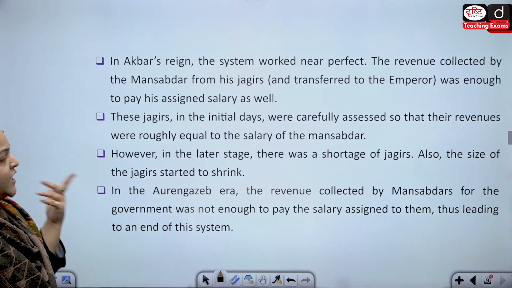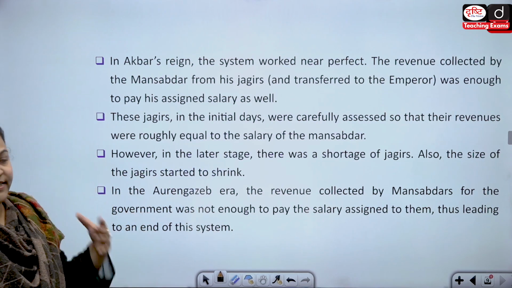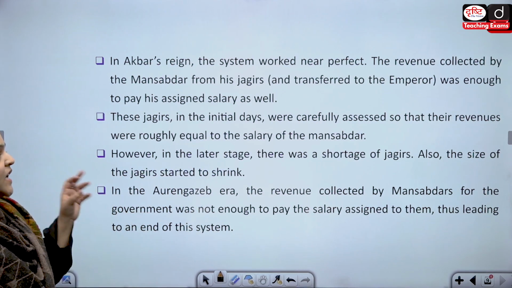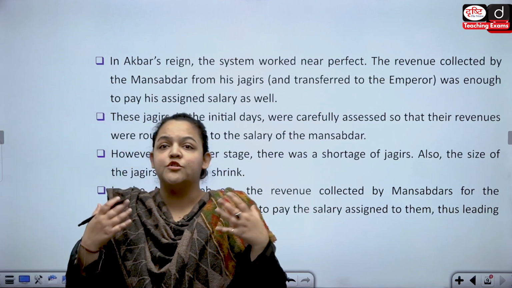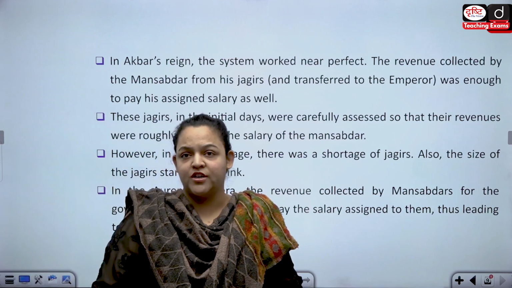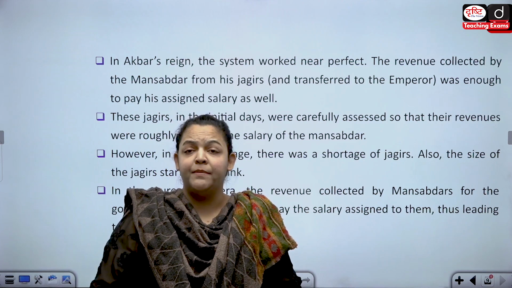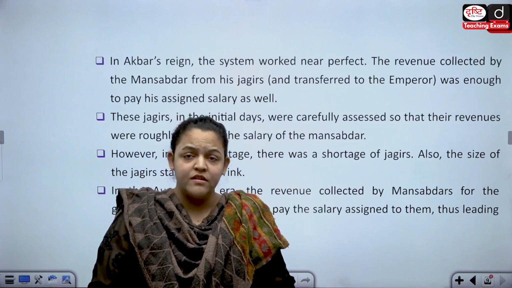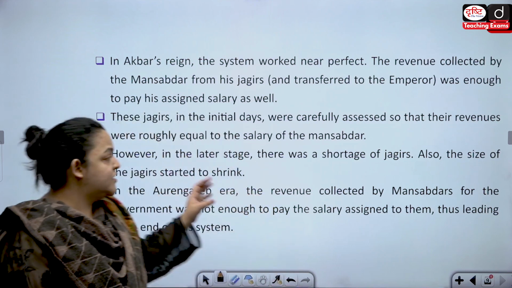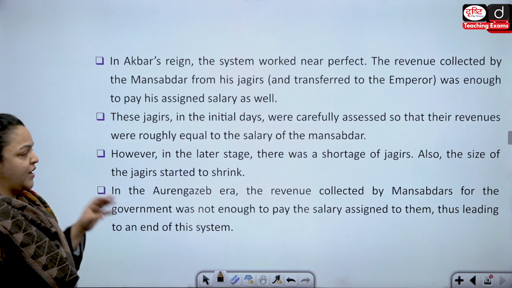However, in the later stages, there was a shortage of Jagirs, as I explained. Also, the size of the Jagir started to shrink. Why? Because you don't have that kind of expansion. The kind of expansion which happened during Akbar's reign, you did not have under Aurangzeb's reign, isn't it? So the size also started shrinking.